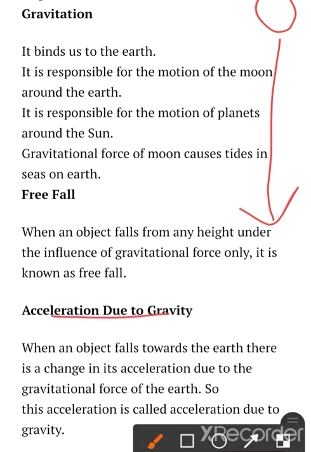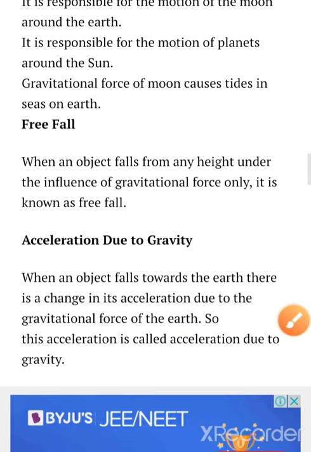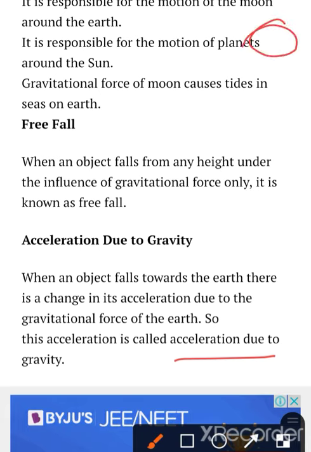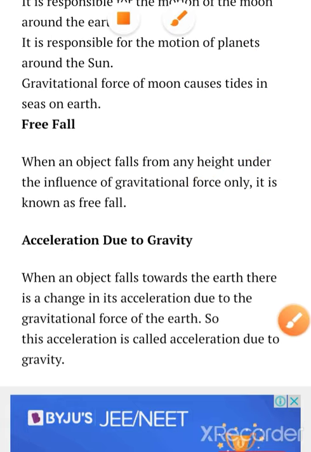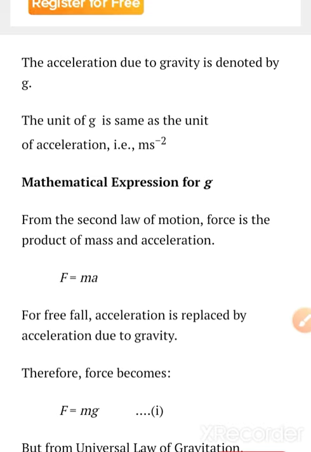Now, acceleration due to gravity. When an object falls toward the earth, there is a change in velocity due to the gravitation force of the earth. What is acceleration? The rate of change of velocity, right? So when the velocity changes because of gravitation, it is the acceleration due to gravity. The acceleration due to gravity is denoted by g. The unit of g is the same as the unit of acceleration, meter per second square.